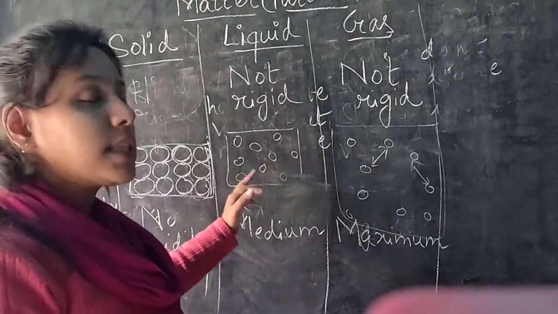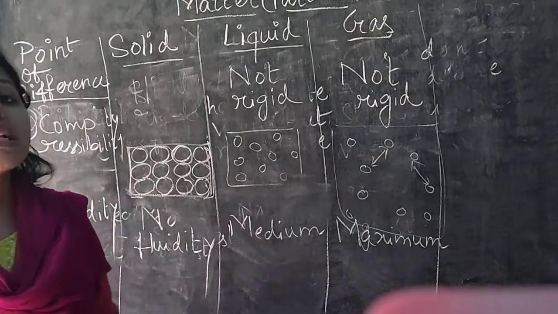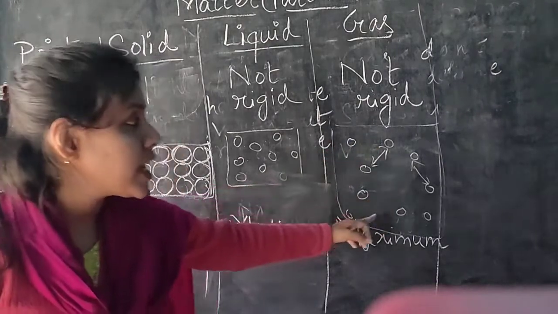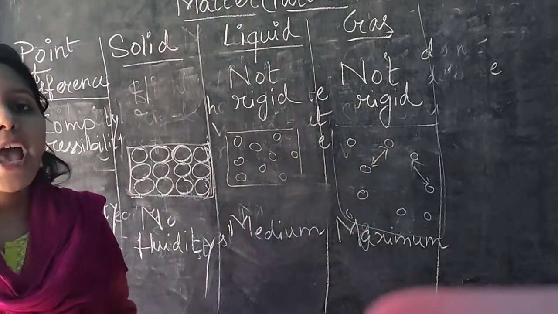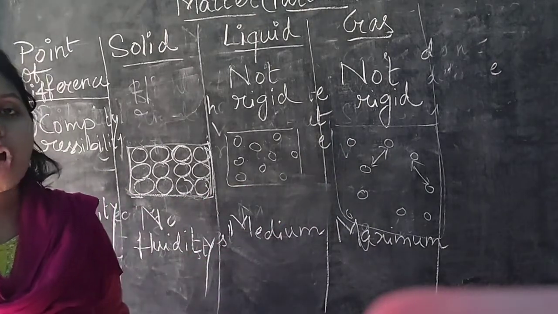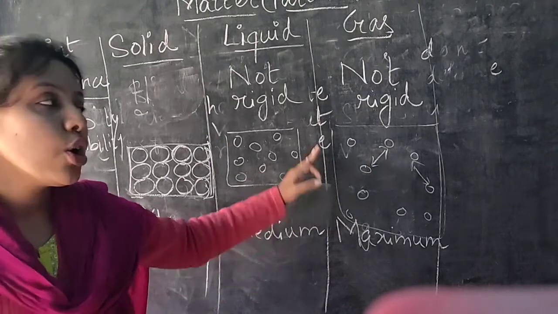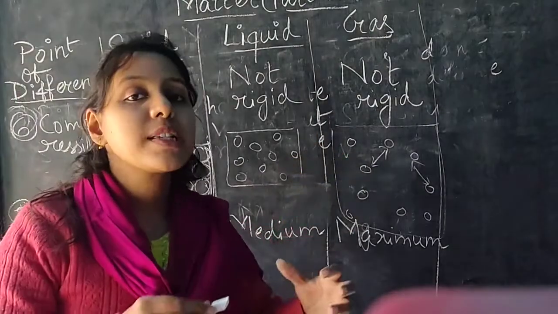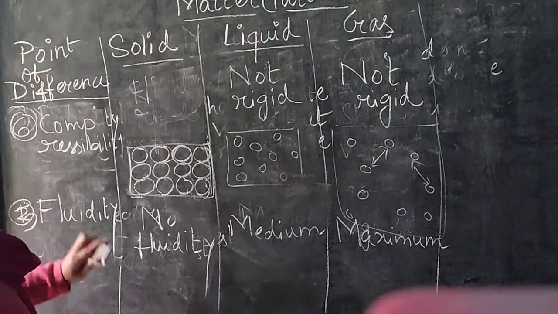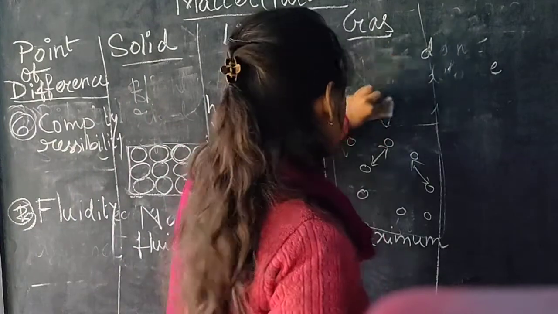Okay, so that's why these are compressible. And which one is highly compressible? That is the gas, because here you can see that a large amount of space is present between the particles. So whenever you apply pressure here, it is possible to compress it highly. Okay, so in terms of compressibility, we can say that gases are highly compressible.